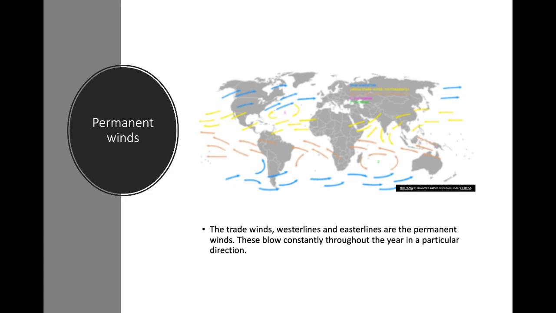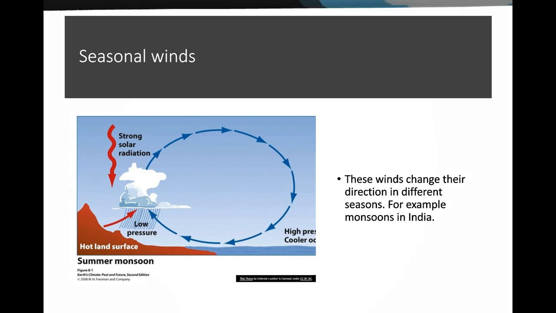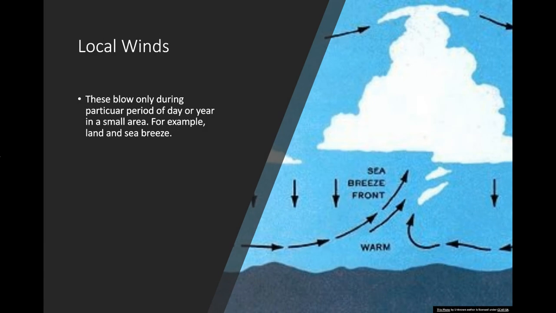So, what is seasonal winds? These winds change their direction in different seasons. For example, monsoon in India. What is local winds? These blow only during particular period of day or year in a small area. For example, land and sea breeze.